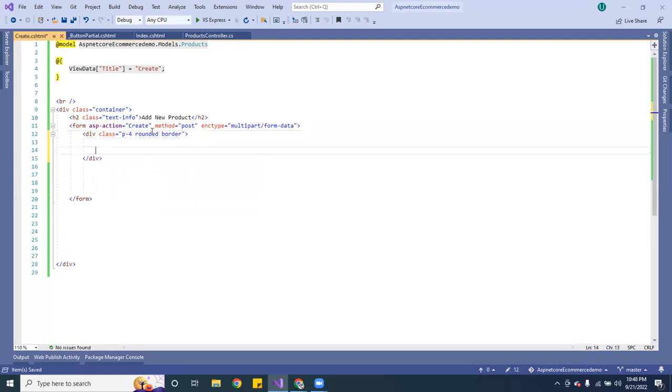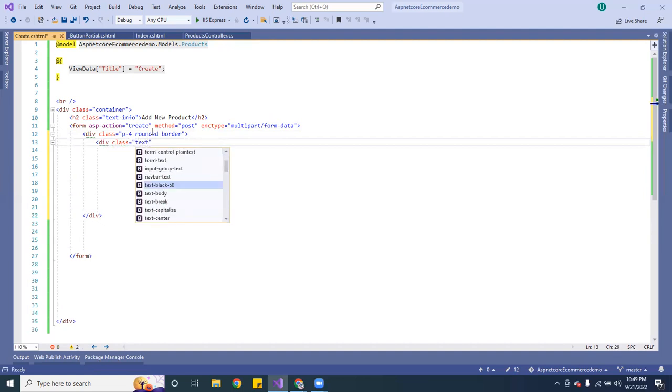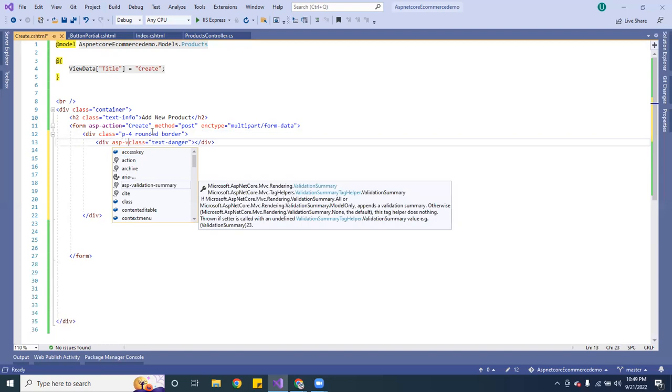Okay, and in there I am going to go ahead and create a div, and this is going to be a class, and I am going to give it a class of text-danger. Okay, text-danger, and this one is going to be asp-validation-summary.